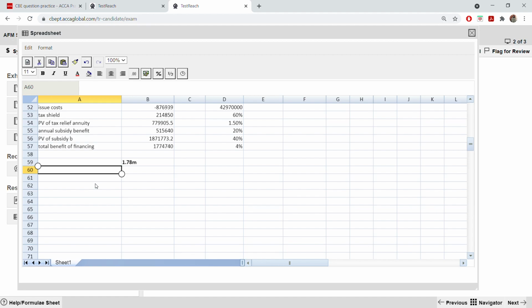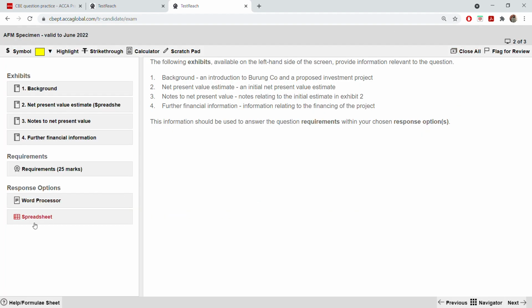So total it will be 10 points. Just add the two figure. Sum. This. Okay, just put equal to 1.778 plus 8.62. You see 10.4. So the adjusted present value is 10.4 and therefore it should be accepted. Okay, it's around 10.4 and it should be accepted. This statement you have to write here. So that's for part A, and you can close this and go to your word processor for part B, because